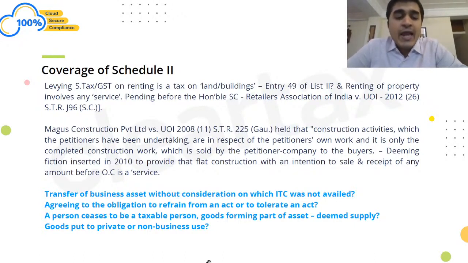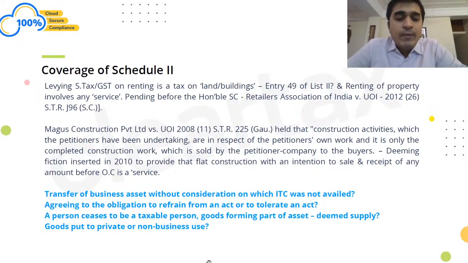So if I have supplied any business asset without consideration and I had not availed ITC, let us say I had bought a motor car on which I had not availed ITC in my business, and now I am giving that motor car free of cost without any consideration, and I had not taken ITC on that, in that case one may say that even this will not be chargeable to GST.